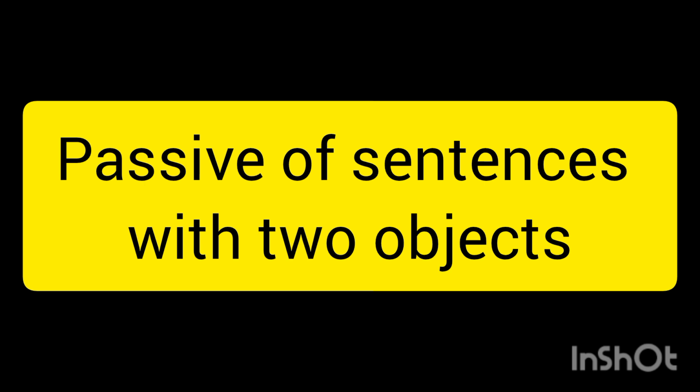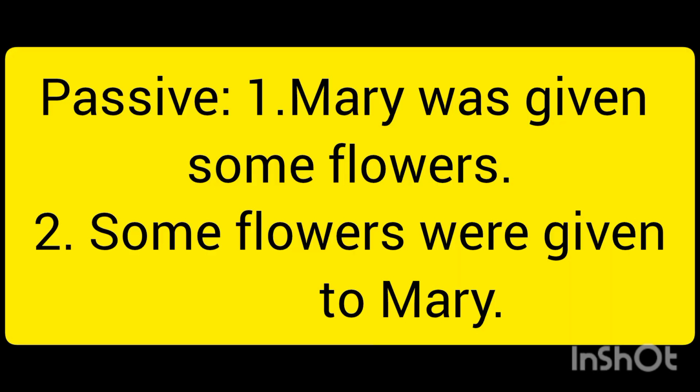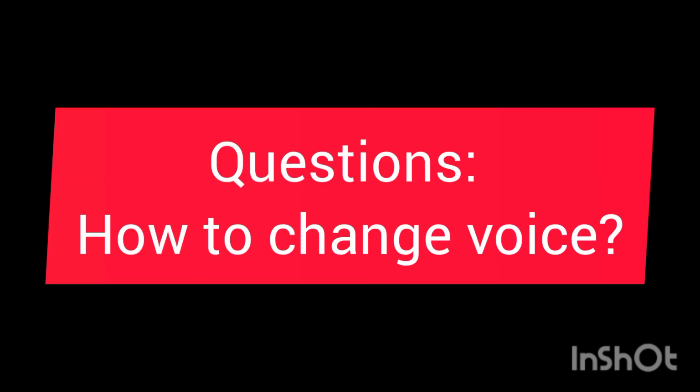Passive of sentences with two objects. Example: Tom gave Mary some flowers. Here, two objects are there. Mary, the girl, is the first object, and some flowers, that is the second object. So, in passive, Mary was given some flowers, that is the first type. Some flowers were given to Mary.